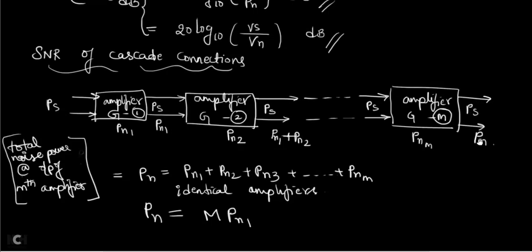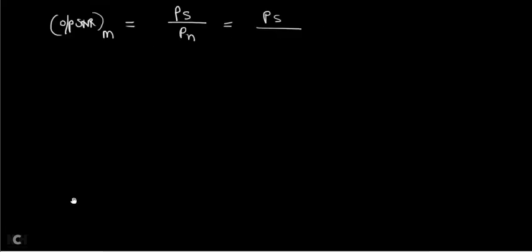PS divided by PN gives you SNR. What is PN? PN is equal to M into PN1, which I will substitute now. So PS is the same, and the denominator PN is nothing but M times PN1.